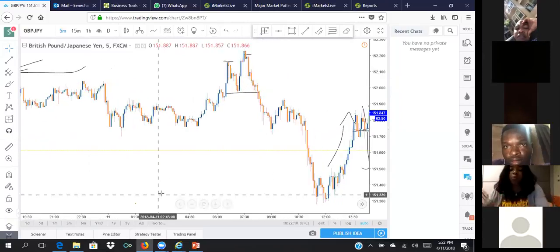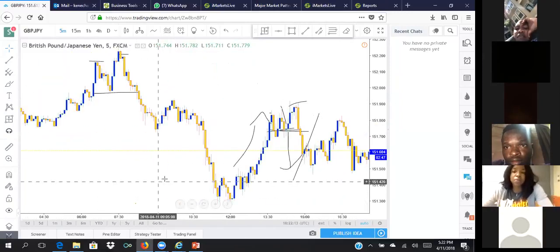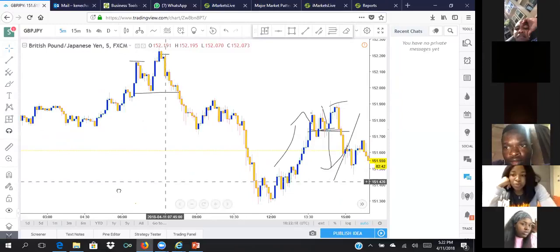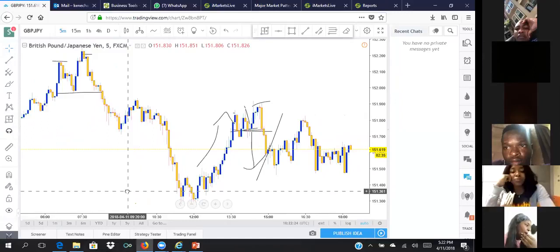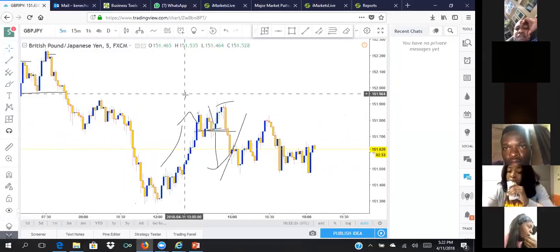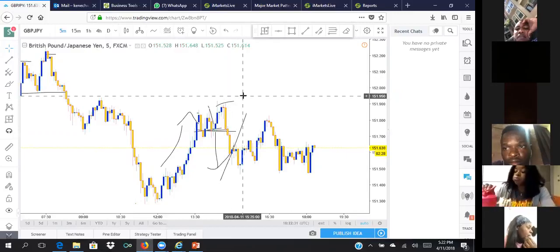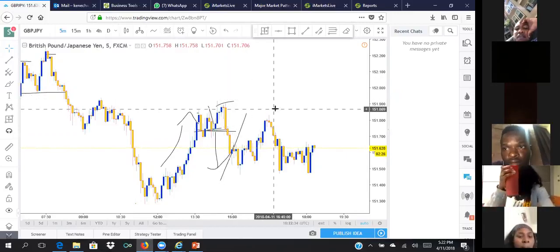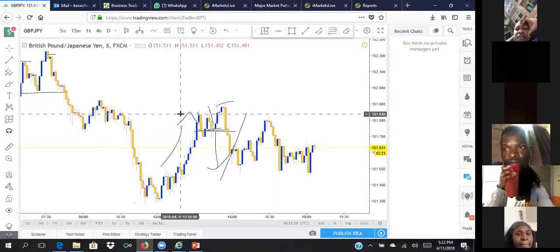Now, these things happen over and over again. To this very time, which is 7:22 p.m., I saw this setup as much as four to six times. And every time I saw it, that gave me a guarantee of between 15 to 20 pips. So if I calculate 20 pips times 4, how many pips is that? That's 80 pips. It's not even easy to get 80 pips in a day. So even if I decide to do a 0.1 lot size on 80 pips, I'm getting $80 in one day.